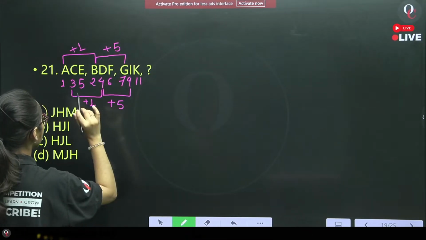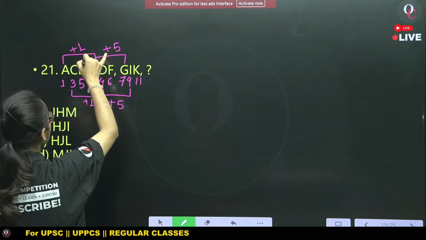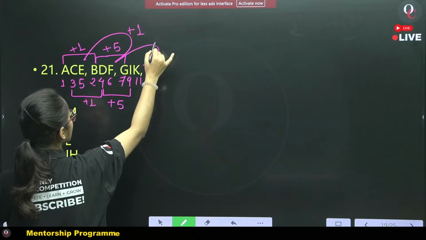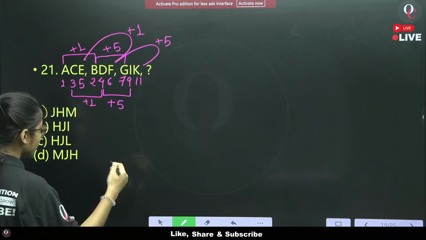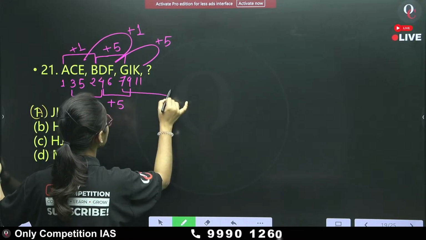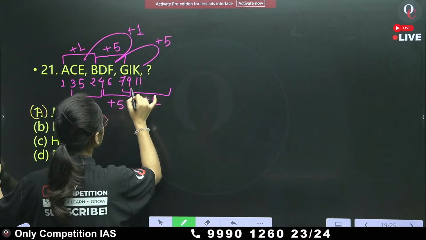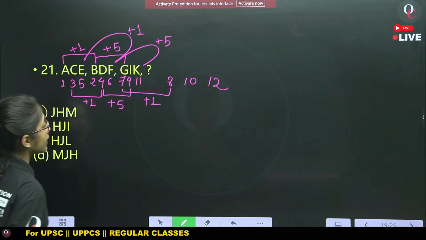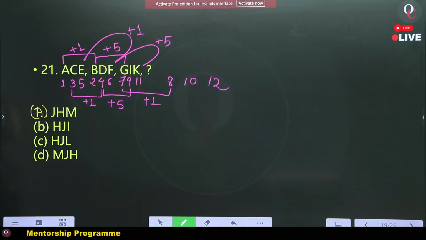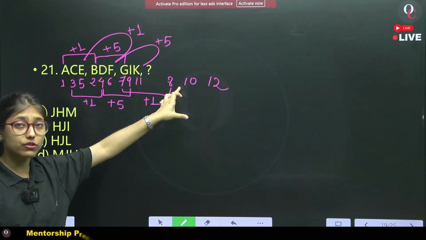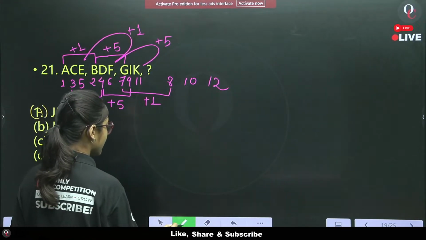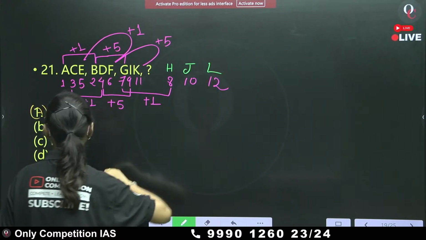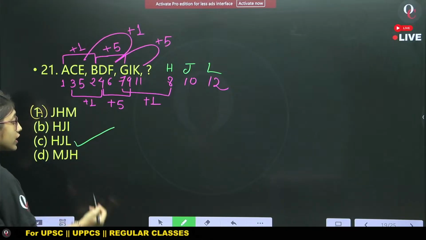Okay. Done. From E to F, what we will do? It is plus 1. From F to K, it is plus 5. That means the next term will be plus 1. That is 8, 10 and 12. Which letters have the position values 8, 10 and 12? H, J and L.